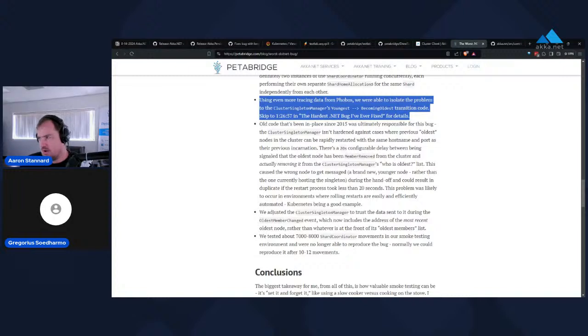We would end up with two coordinators during a period where the old coordinator was in the process of exiting the cluster. The new coordinator would get a notification that the oldest coordinator was leaving, and it would try to start the handoff process. But if we had already had another coordinator handoff less than 20 seconds before, which we did in this scenario, imagine a rolling update where we're cycling out all of the nodes and restarting them pretty quickly. The problem would occur if that rolling update allowed us to reboot two nodes in under 20 seconds, which your Kubernetes is perfectly capable of doing.